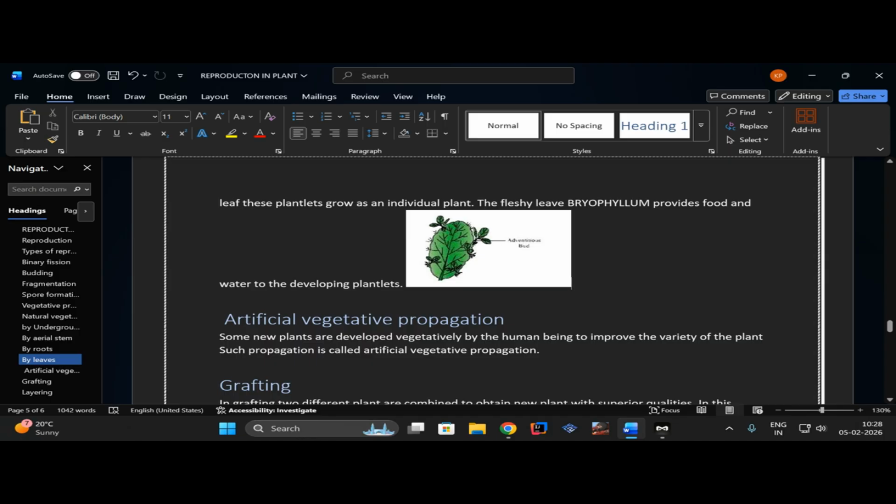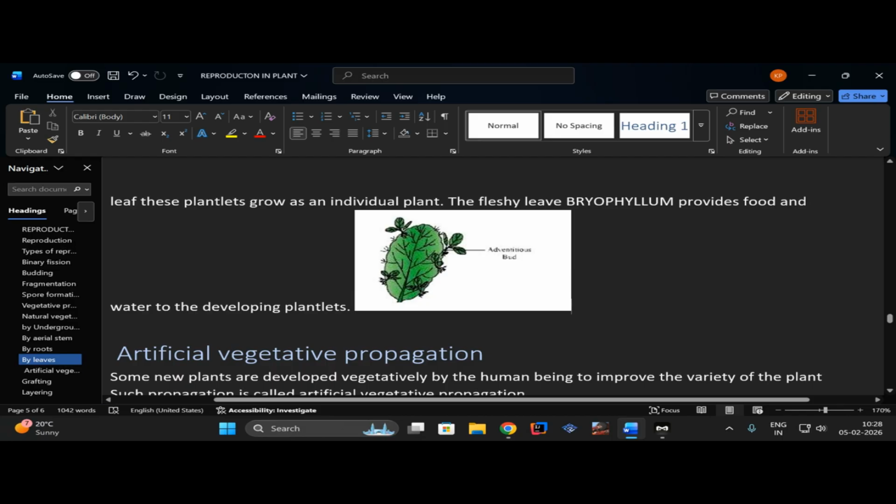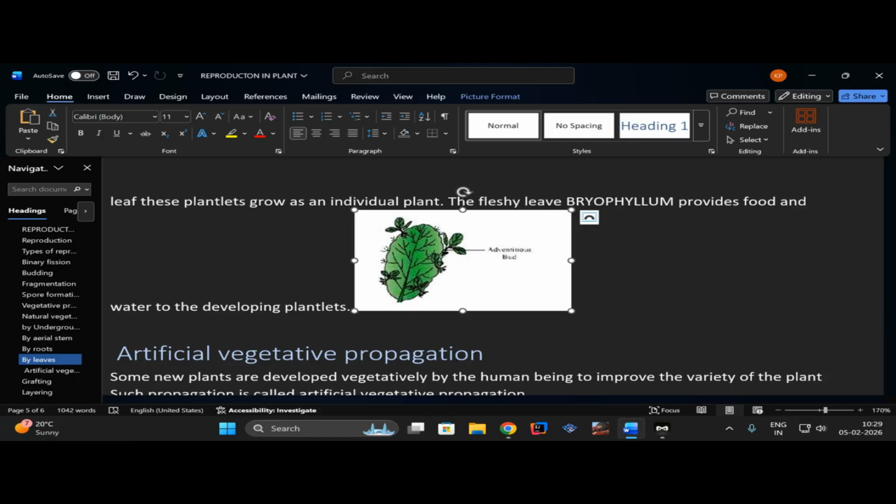So what happens? The leaves of some special plants such as Bryophyllum or Begonia bear small plantlets on their margins. You can say that the leaf of the plant acts as another plant, bearing small plantlets, as you can see in this picture. When it's completely matured, when there are enough small plantlets, they will fall off the main plant body and act as a new plant when they fall on moist soil.